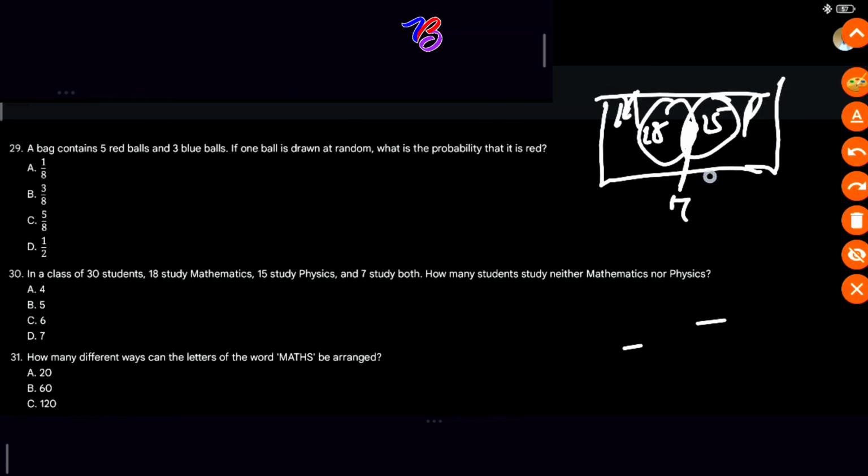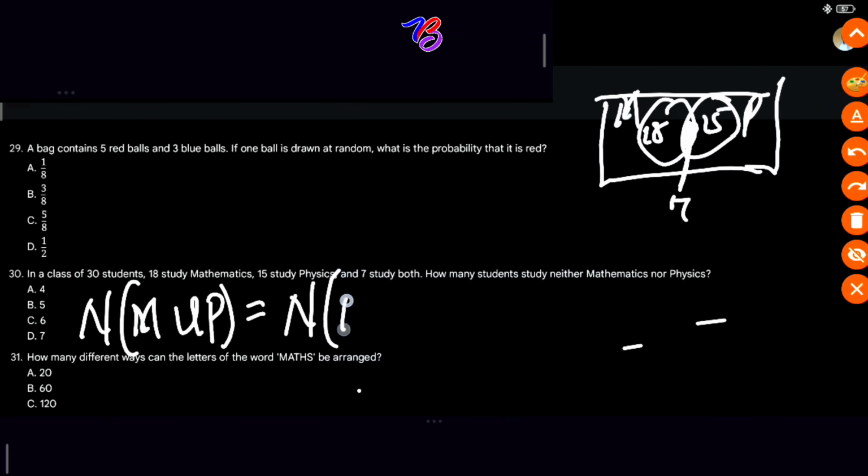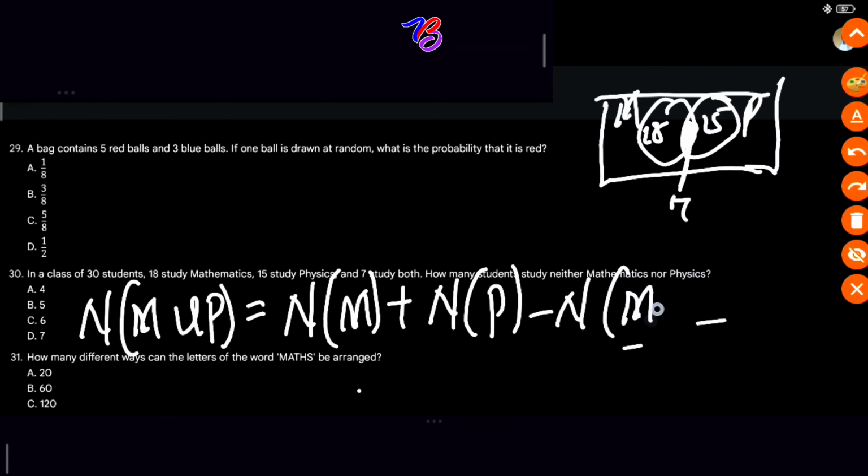How many students study neither mathematics nor physics? We want to know the students that studied neither. To solve this quickly, we use the principle of inclusion-exclusion for two sets: n of mathematics union physics is equal to n of mathematics plus n of physics minus n of mathematics intersection physics.